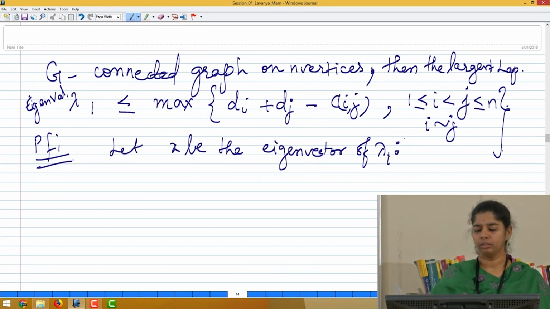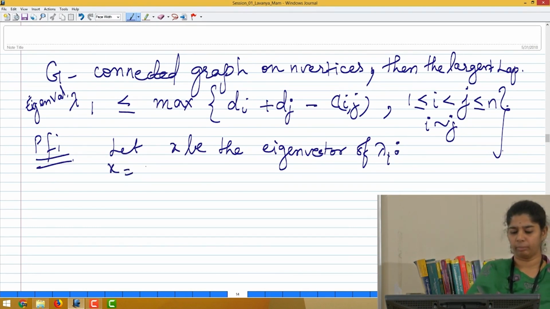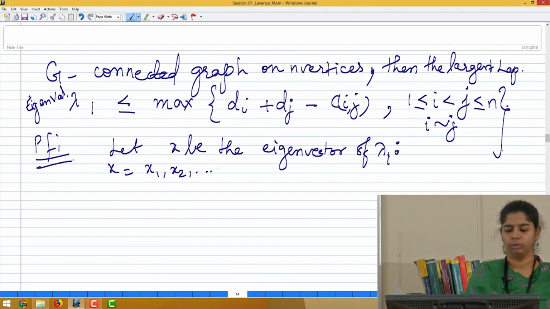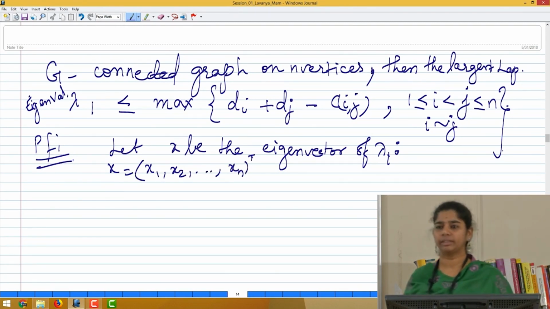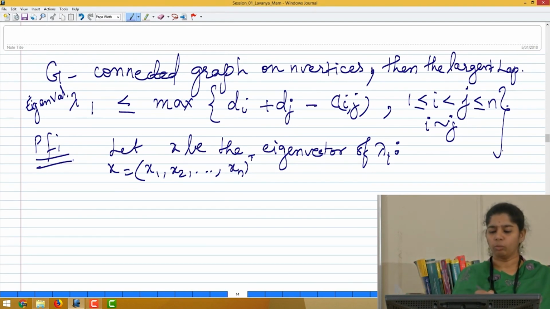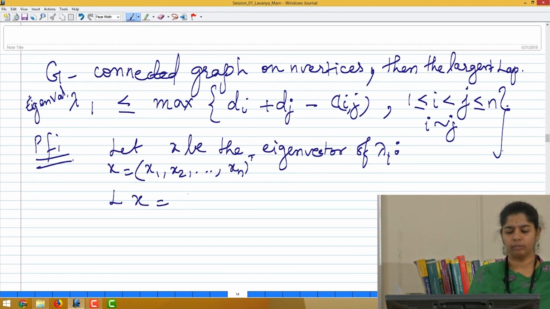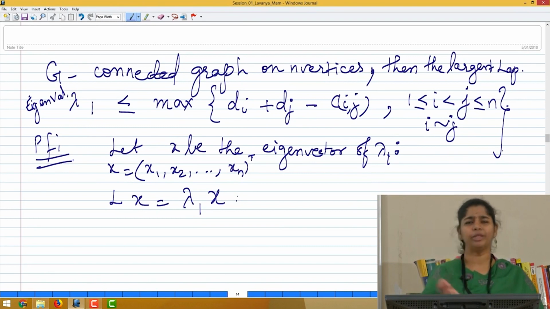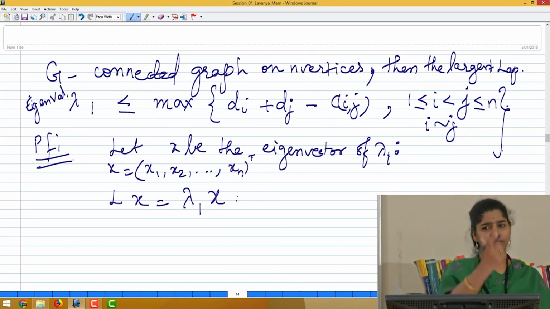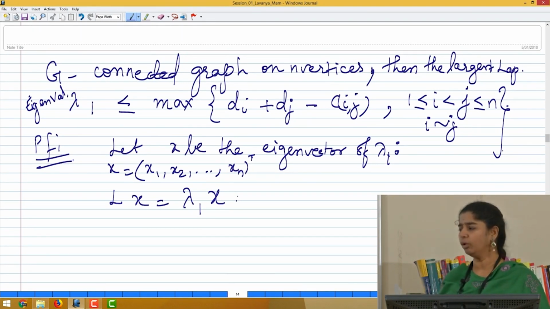Let me also give a specific representation, x equal to the vector x1, x2, up to xn. How does this translate? We have Lx is equal to lambda 1 times x. This is what we have been doing when we try to prove something, we take the basic definition and from there we go. So, Lx equal to lambda 1 x we have.